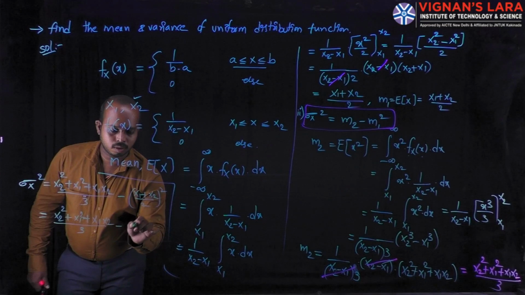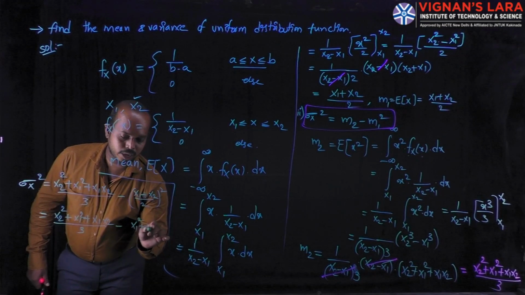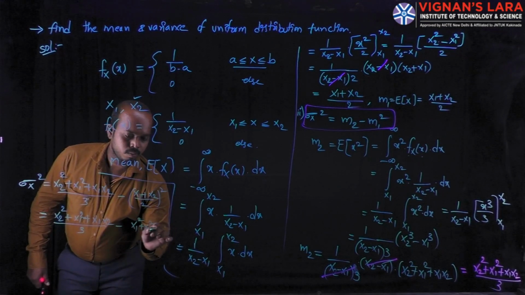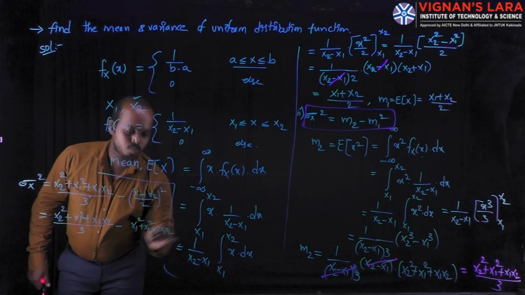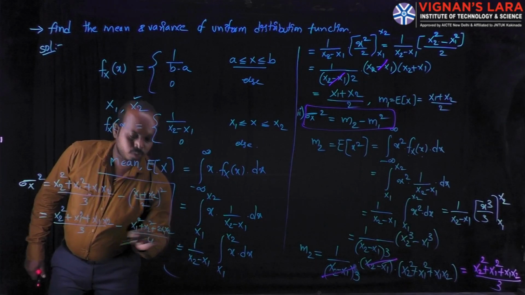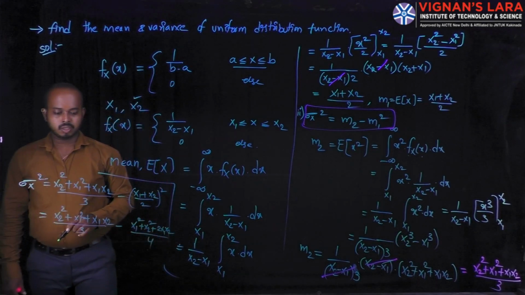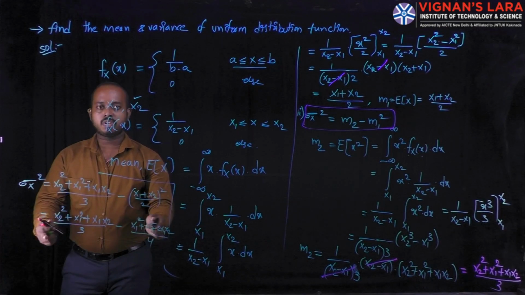minus, by the (a plus b) whole square formula, (x1 square plus x2 square plus 2x1 x2) whole divided by 4. Here both are rational numbers, so I can take the LCM of these two terms.